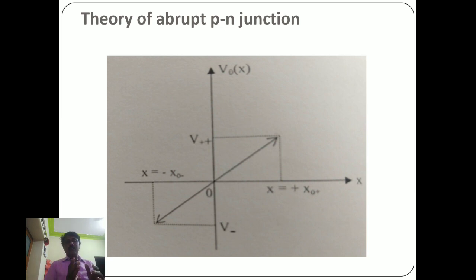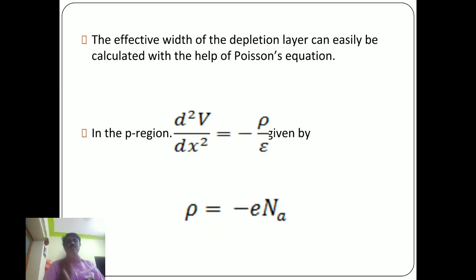The Poisson equation is d square V by dx square equal to minus rho by epsilon, where rho is the volume charge density and epsilon is the permittivity of the material. In the p region, the charge density is given by rho equal to minus e NA, where NA is the density of the acceptor atoms. The negative sign is used because acceptor atoms are negatively ionized.